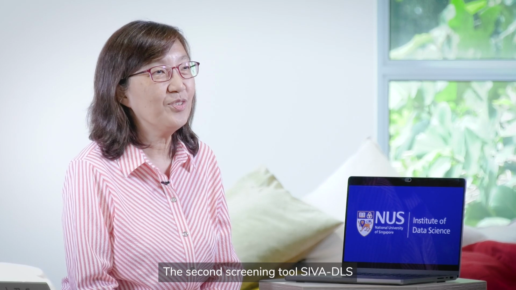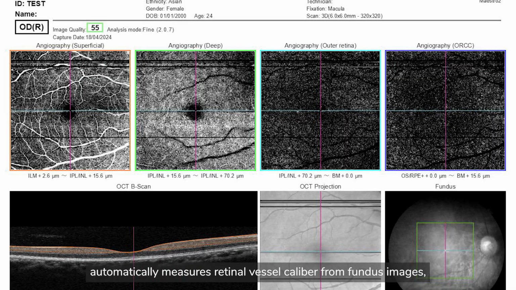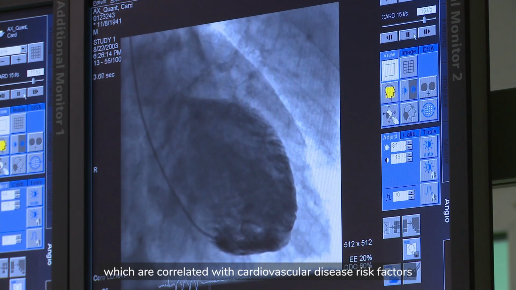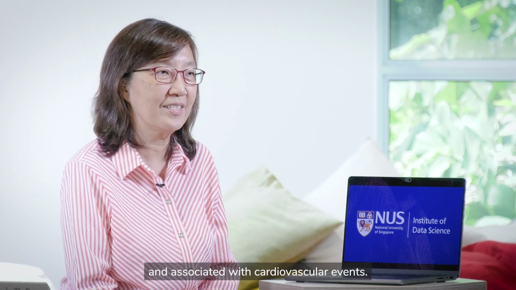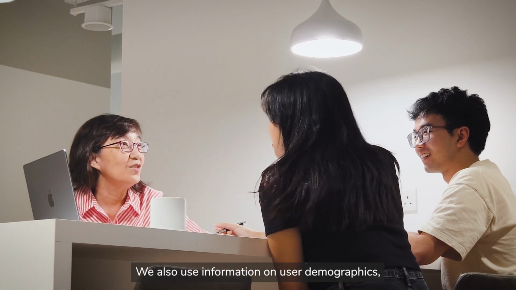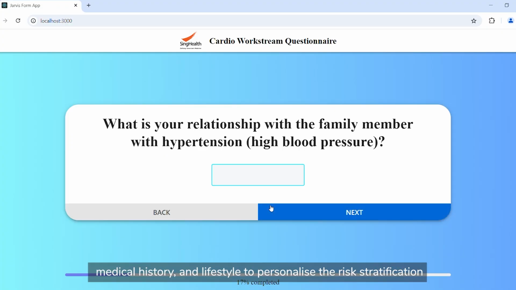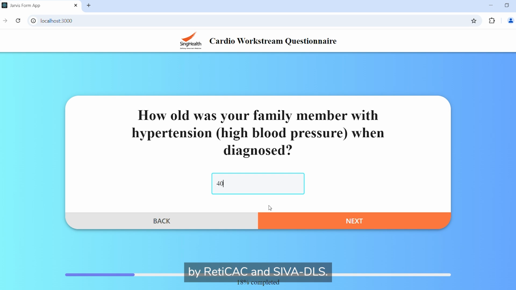The second screening tool, SIVA-DLS, automatically measures retinal vessel caliber from fundus images, which are correlated with cardiovascular disease risk factors and associated with cardiovascular events. We also use information on user demographics, medical history, and lifestyle to personalize the risk stratification by Retical and SIVA-DLS.